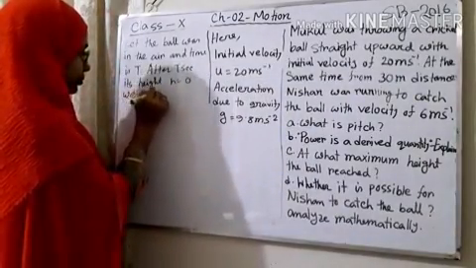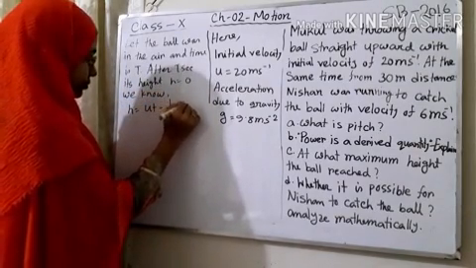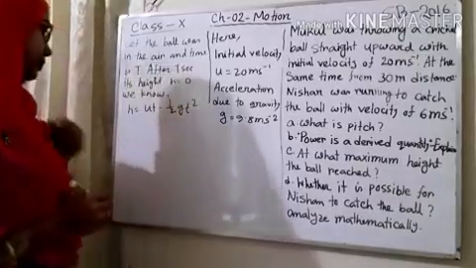We know h equals ut minus half gt square.